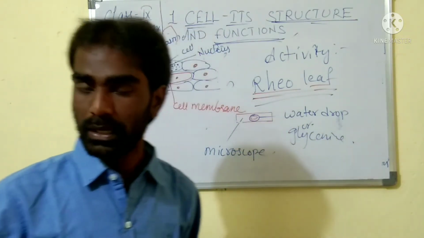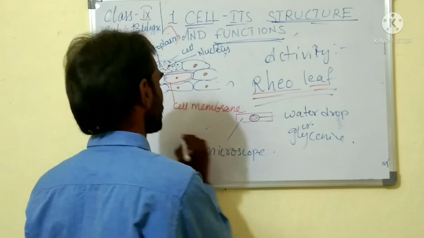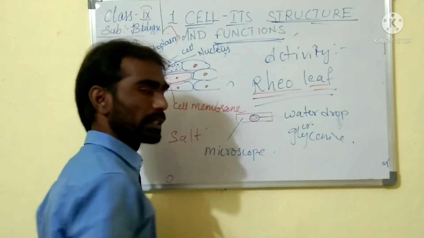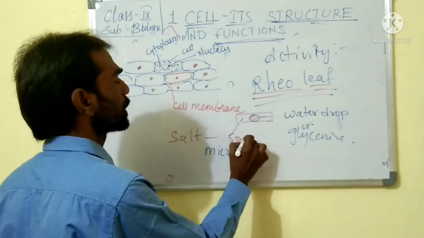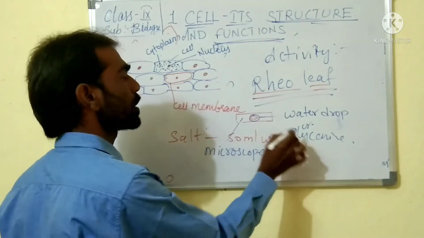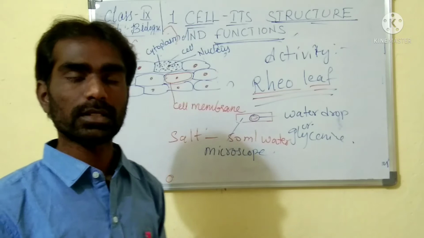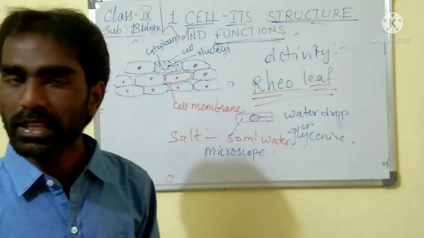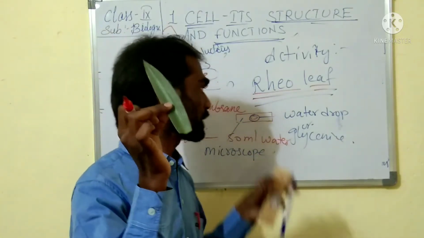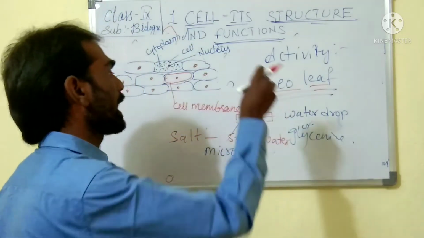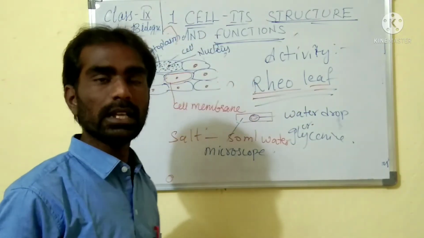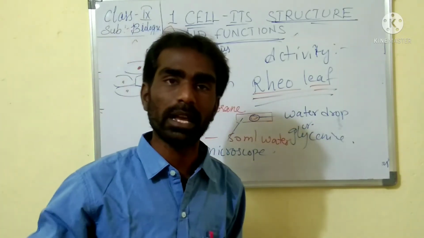Then how do we find out whether the cell membrane is present or not? What you have to do here is take a spoon of salt and dissolve it in 50 ml of water. That will become your salt solution. After the extraction, whatever you extracted and kept on the slide, you take some drops of this salt solution and put it on the slide, and leave the slide for a certain time.